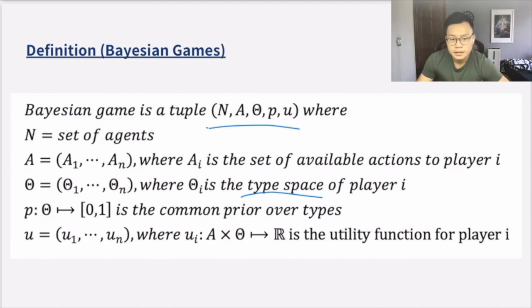Type space is basically a set of different equivalence classes that models all the possible games that player i could have been playing, but for player i, these different types are indistinguishable. P is the common prior over different types, which is the probability that a specific type is going to be played. And finally, the utility received by a player is modeled by the utility function.